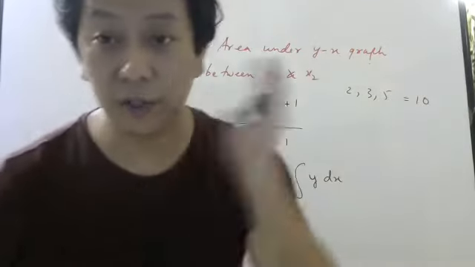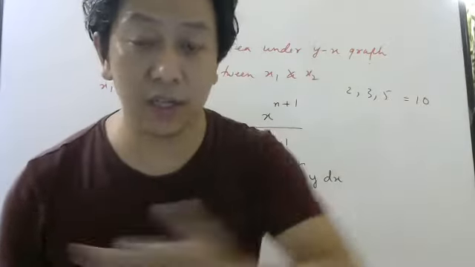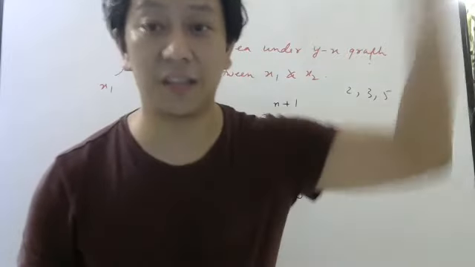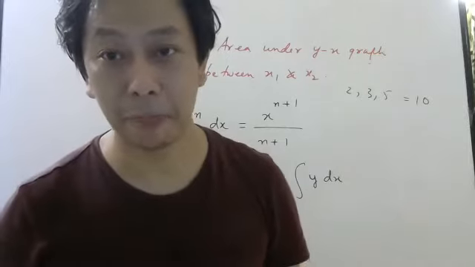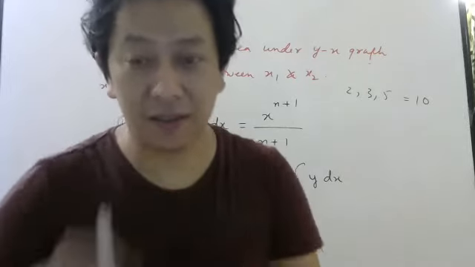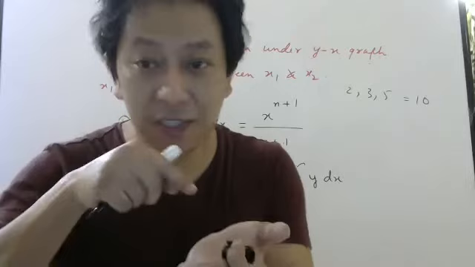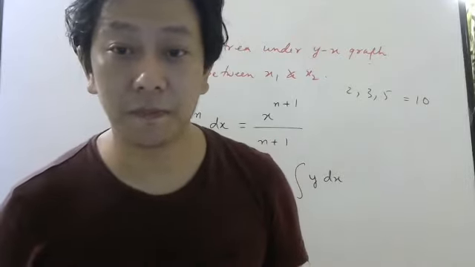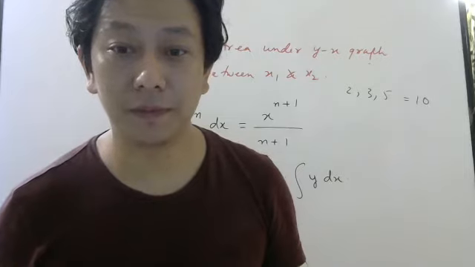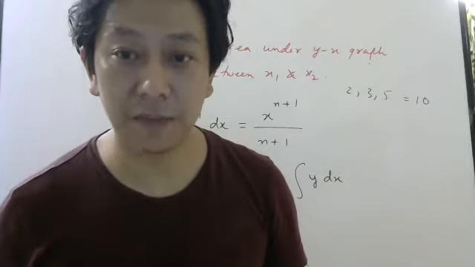Correct? Now suppose I say add all the numbers between 2 and 3. Now when I do that, how will I do? First I will press 2. Then what will I press? Students, I'm asking something.